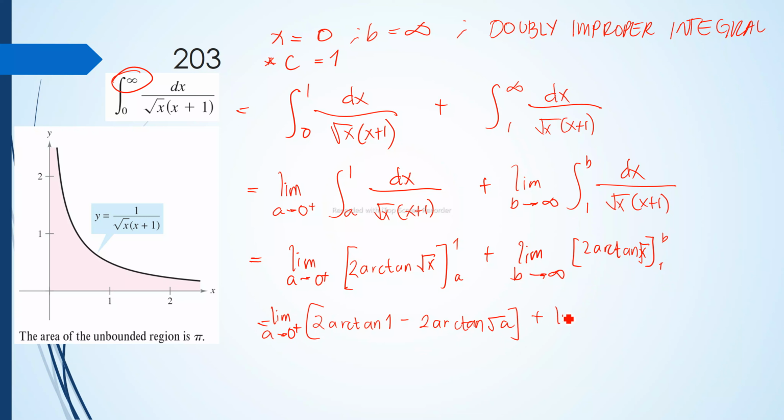And here we have the limit of 2 arctangent b minus 2 arctangent 1 as b approaches positive infinity. As you can see now, we have a positive 2 arctangent 1 here and a negative 2 arctangent 1, so that cancels out.